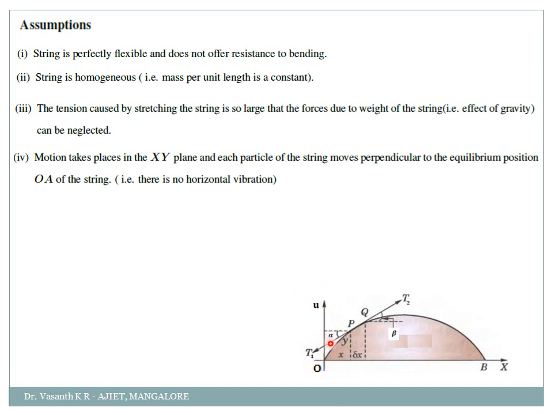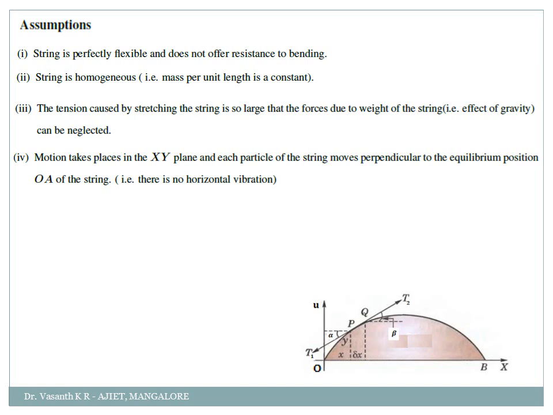There is no horizontal vibration, there should not be any horizontal vibration, there should be a vertical vibration. Okay, you can directly write there should not be any horizontal vibration, or you can write the motion takes place in the xy plane and each particle of the string moves perpendicular to the equilibrium position OA of the string, or that is simply there is no horizontal vibration. Okay, so these are the four assumptions which we have to consider here.